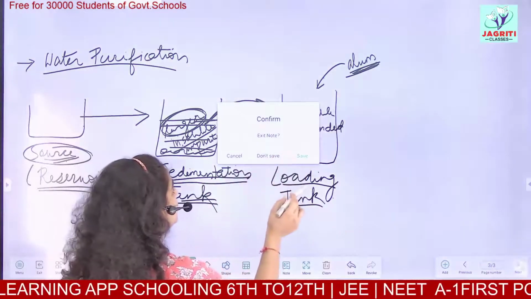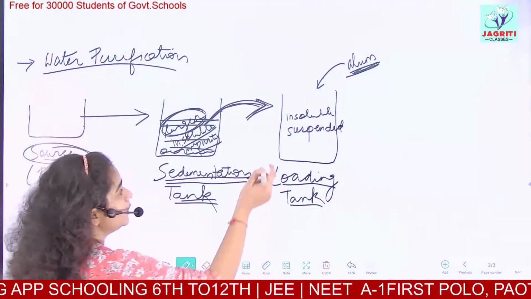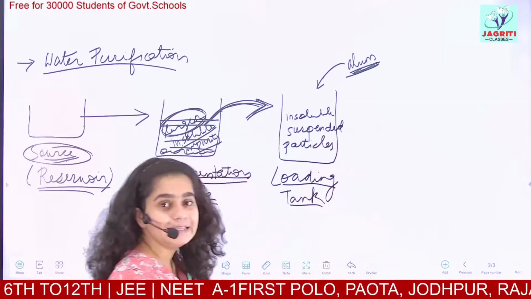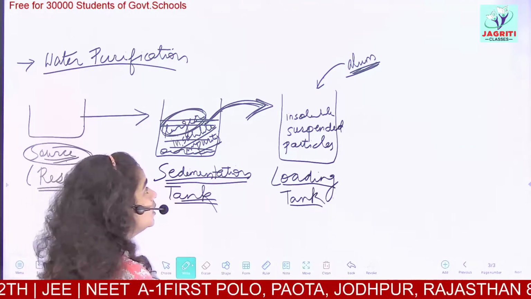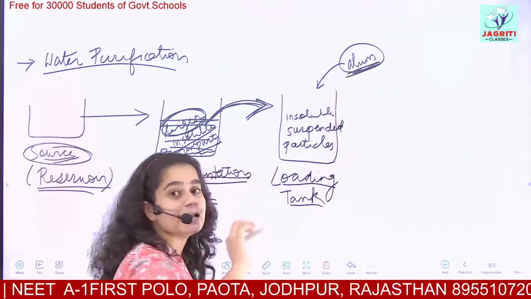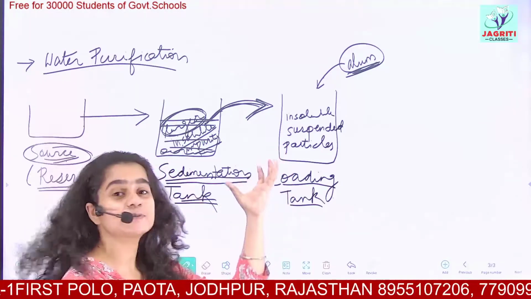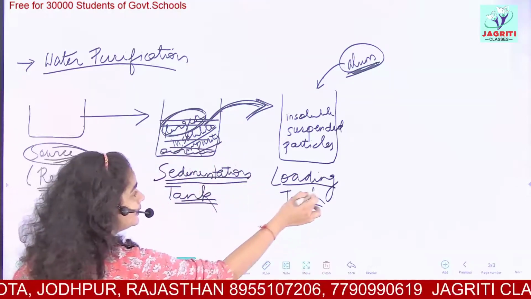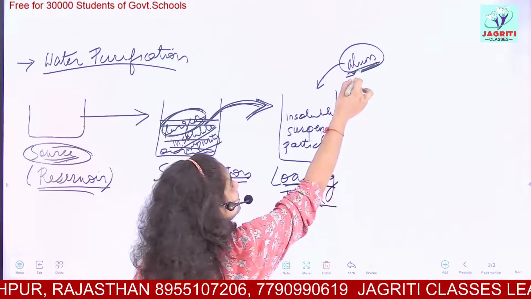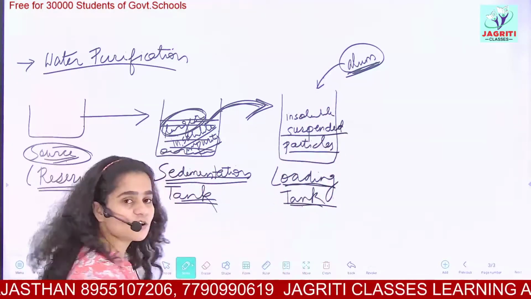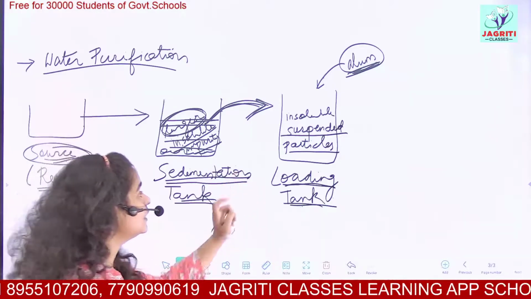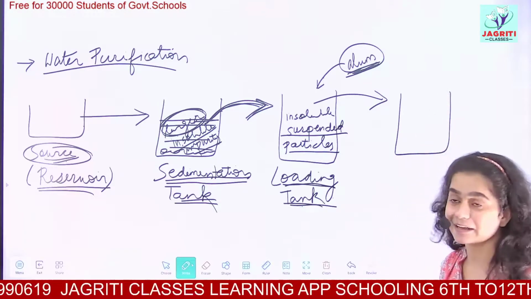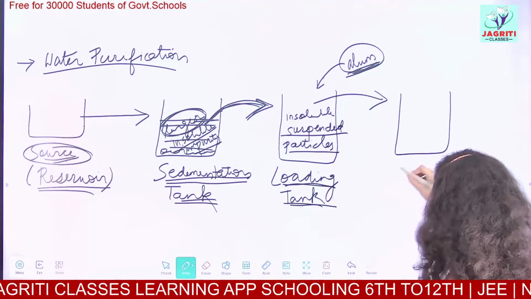Here what we are removing is the insoluble suspended particles. Okay, these are not heavy or light, these are just suspended in the bulk of the medium. So we add alum, and the function of alum is that it attracts all the particles, all the suspended impurities, and these collect, coagulate and settle at the bottom. So here in the loading tank, by adding a piece of alum, your suspended particles or suspended impurities are removed. Now this partially clean water from here is passed into the next tank. This tank is called the aeration tank.